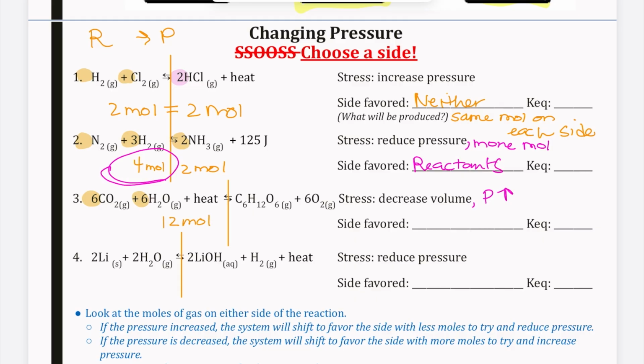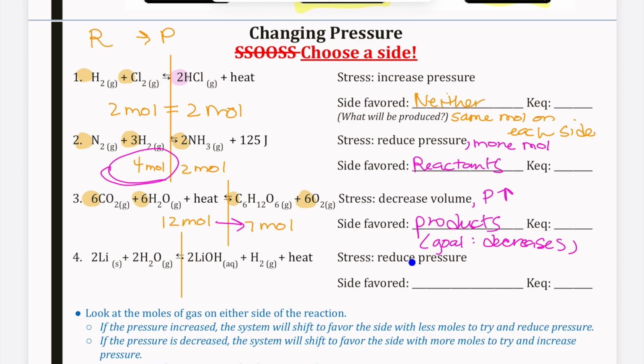On the product side, I have 1 mole of C6H12O6 and 6 moles of O2, so that is 7 moles of gas. So if the volume is decreased and the pressure increases, to try and decrease that pressure, we're going to want the side with less moles, and so that is going to favor producing our products. Again, our goal is to decrease the pressure, so the side with less moles is going to do that.